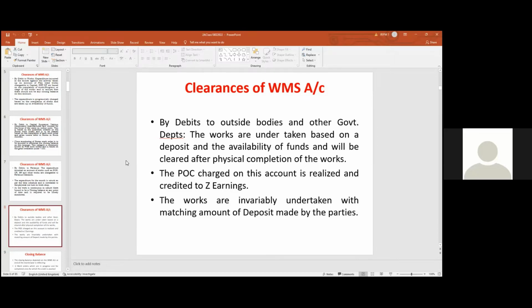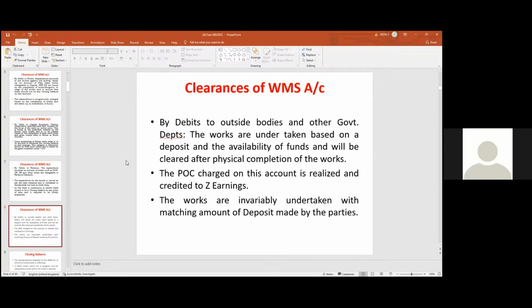What are the things that happen? Debit to works and credit to WMS account, debit to stores in stock account, credit to WMS account, debit to revenue account and credit to WMS account, and debit to deposit account and credit to WMS account.